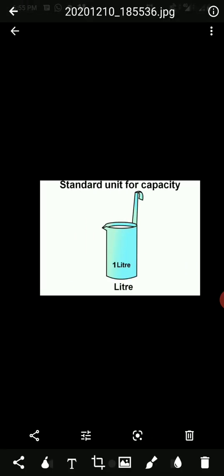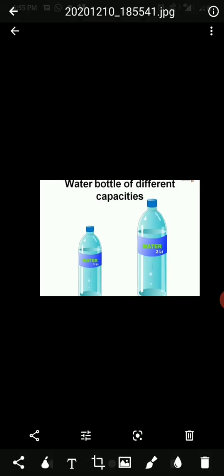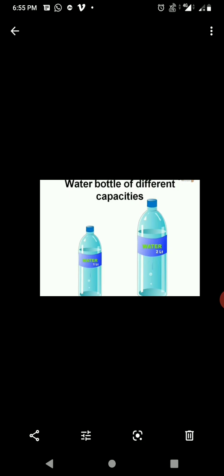You know, the standard unit of capacity is the liter. There is a 1 liter container available to measure 1 liter of liquid like milk or water or oil. When we go for an outing, we buy bottles of filtered water which are available in 1 liter, 2 liters, and also in greater capacity.